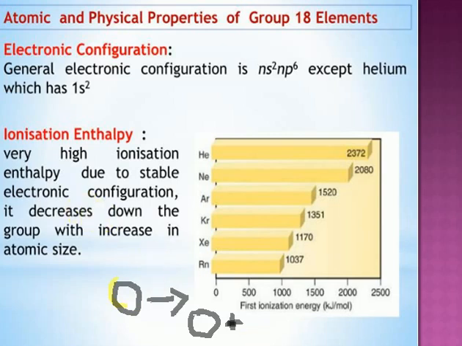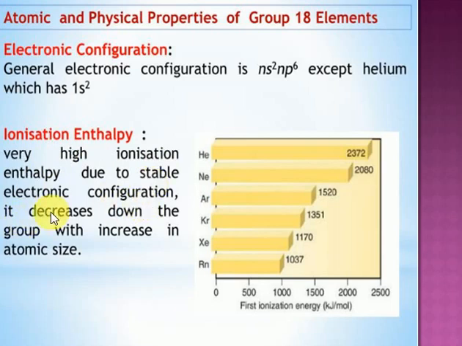Generally, noble gases have the highest ionization energy because they have a stable electronic configuration. Very, very important. Because of stable electronic configuration, noble gas elements have high ionization energy. It is not possible to remove an electron from noble gases, or it's possible only at high temperature.